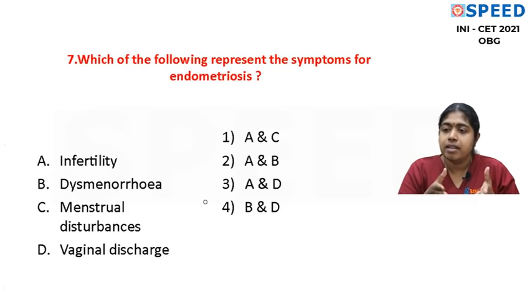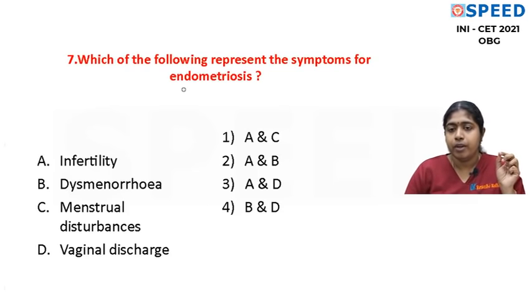When you analyze this INI-CET July paper, we don't even have a single question on contraception. But sometimes you might have a question paper fully loaded with questions on contraception, say 4 or 5 questions. So the inference from this is that all the topics should be given importance. Never leave off a whole topic and go. Then if you have 4 or 5 questions from that topic, you will lag behind. Is that okay?